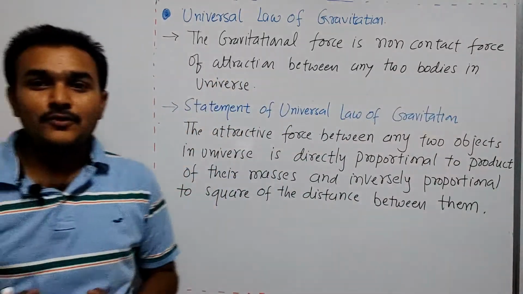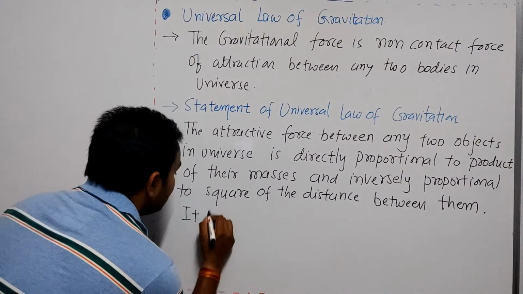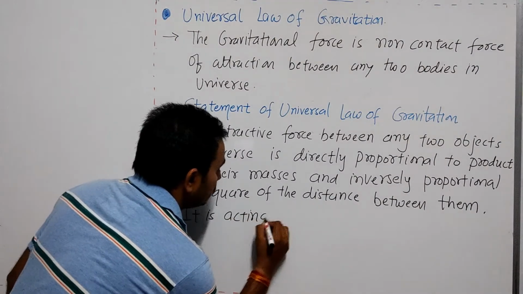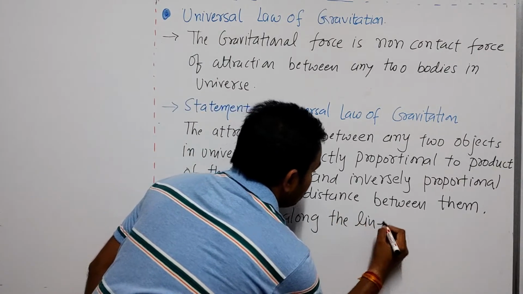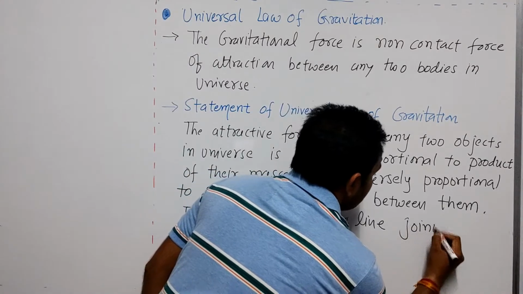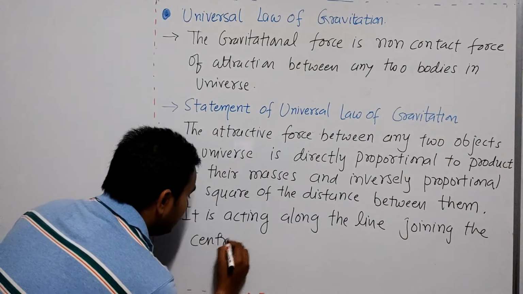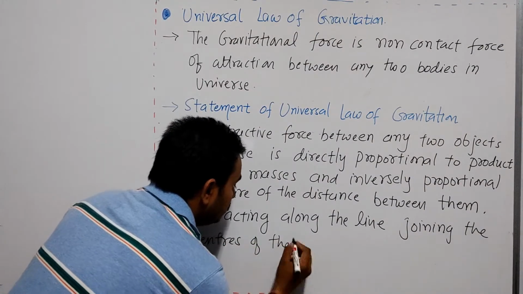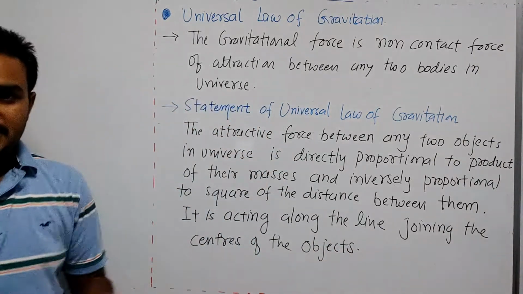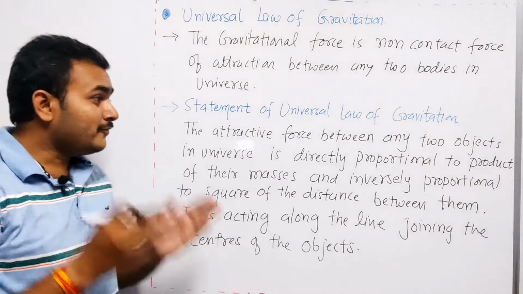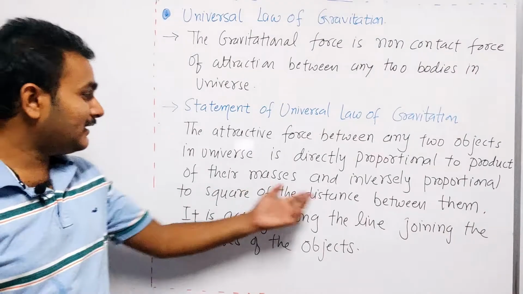This attractive force is acting along the line joining the center of the two objects. Okay, so this is the statement: the attractive force between any two objects in universe is directly proportional to the product of their masses.